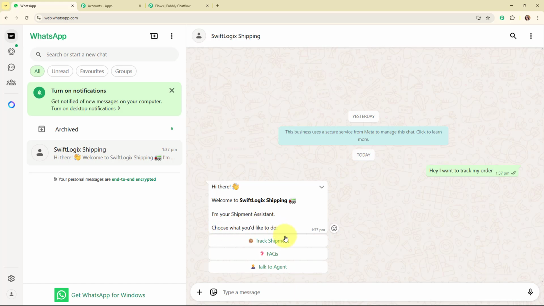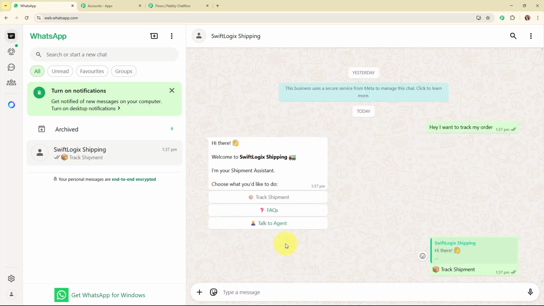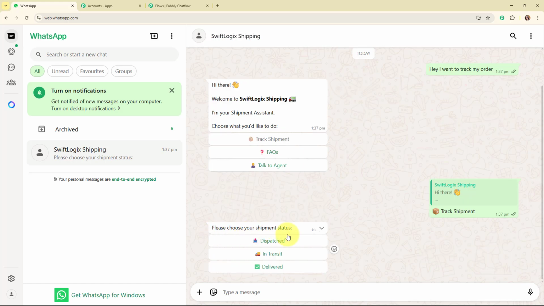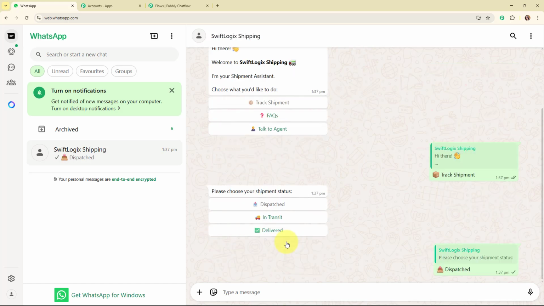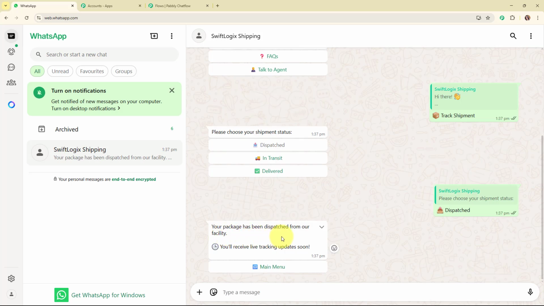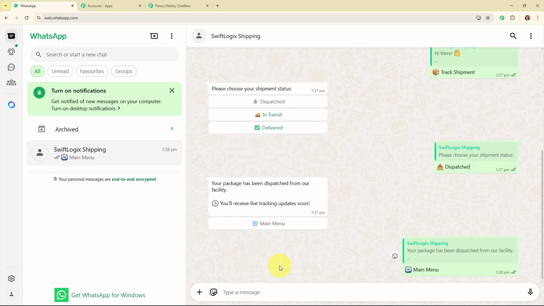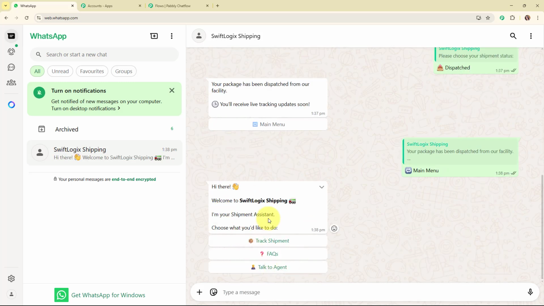And here you can see the quick reply buttons that we have received: track shipment, FAQs and talk to agent. So let's click on track shipment and it says please choose your shipment status. I'm going to select the status as dispatched and it says your package has been dispatched from our facility. You will receive live tracking updates soon. And then we have received the quick reply button as back to main menu. And then we are back to the main message.